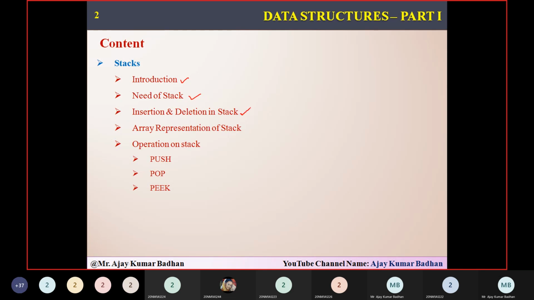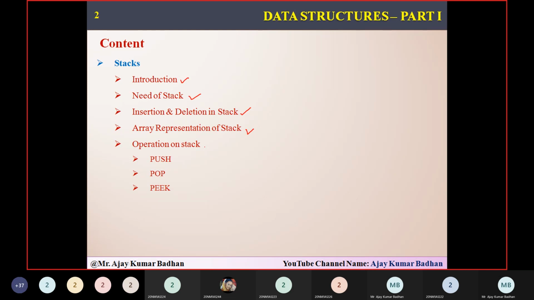Then we have insertion and deletion. I will show you pictographically how insertion and deletion is done in a stack, and then we'll go ahead to the array representation of a stack. Here I'm going to discuss only array representation. In the coming sessions, we'll discuss the linked list representation, that is, how stacks are implemented using a linked list. But in today's session, we'll only discuss array representation. It's a very small program, very easy.